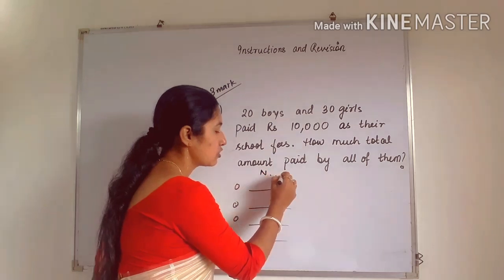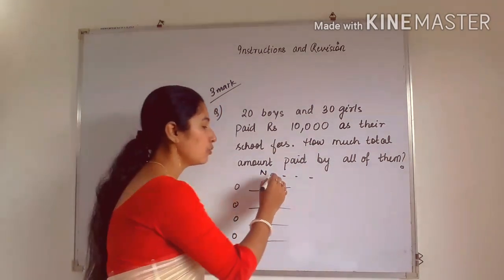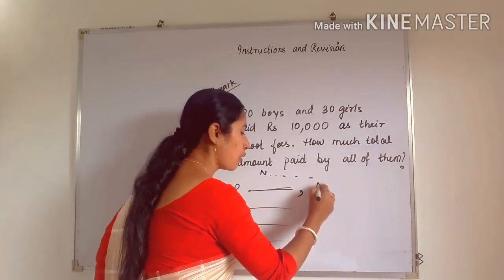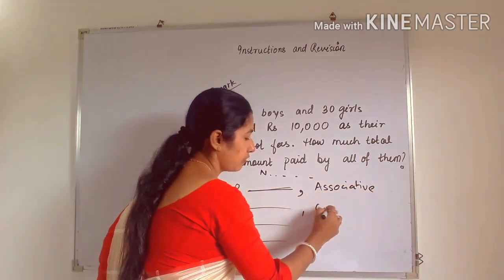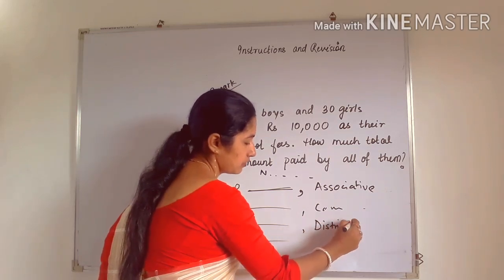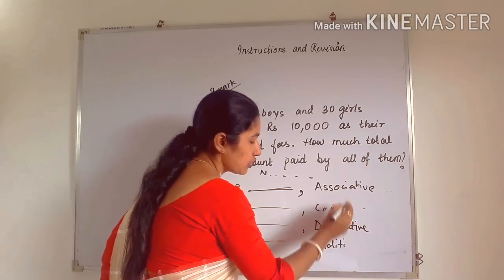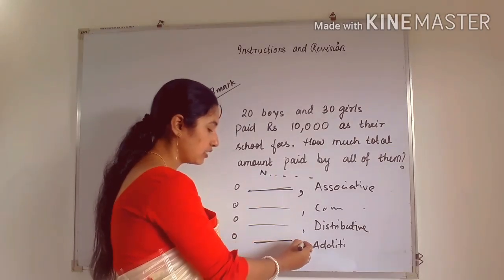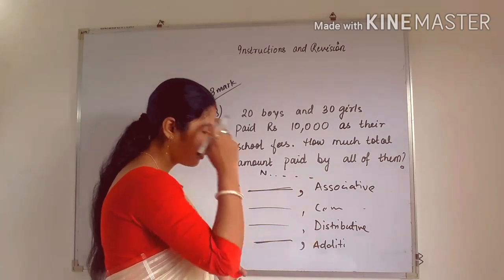Name the property which you can use here. Okay, for solving this type of question, we can use one property. So after the answer, there may be the name of the property written, like associative or commutative, or distributive or additive identity. Okay, which property are we using here? So after the answer, the question may come like this. We have to name the property. So which one will be correct?